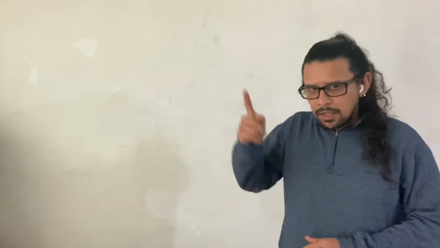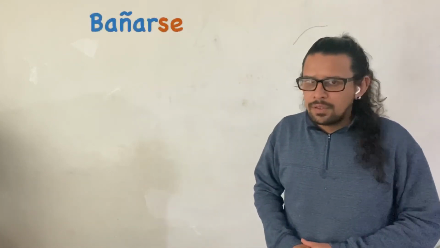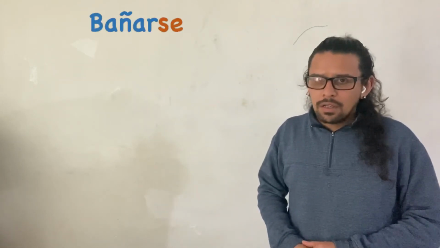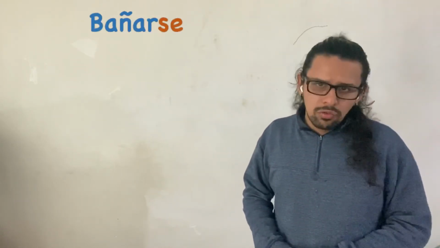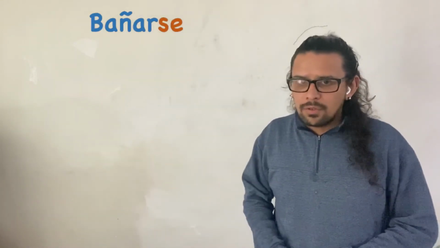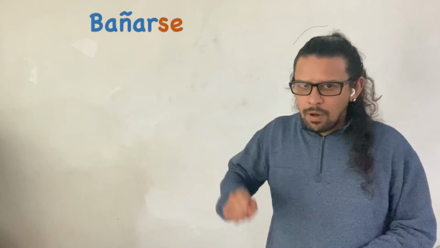As I said before, with reflexive verbs, I'm my own object. Here we have one reflexive verb, bañarse. This one means to take a shower. And when you take a shower, you do the action on yourself. And this is the non-conjugated form. Maybe you have noticed that this one has something new. Let's see what that is.